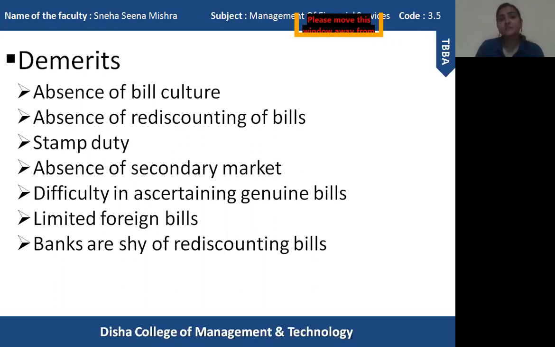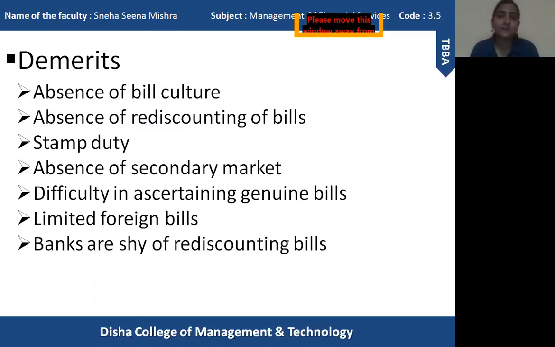Because of that, they can easily draw a bill on any person living in India. But in case of India, Indians cannot draw bills on foreign importers. So that is the main reason there are limited foreign bills. Because of lack of development of the money market within India, the foreign bills are very limited. So this is one of the basic disadvantages of commercial bills.